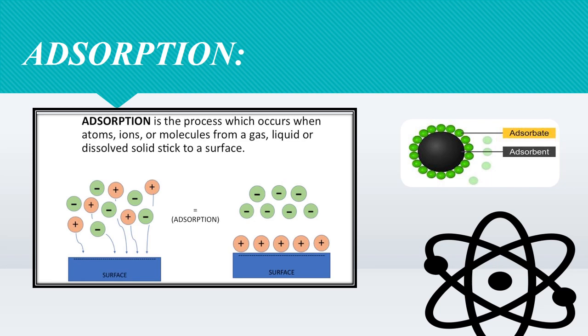The particles that come to the surface and stick or sit there are known as adsorbate. Adsorbent means the one that provides the surface for the adsorbate to sit on. That is known as adsorbent. I hope you will be able to understand this adsorbate and adsorbent.